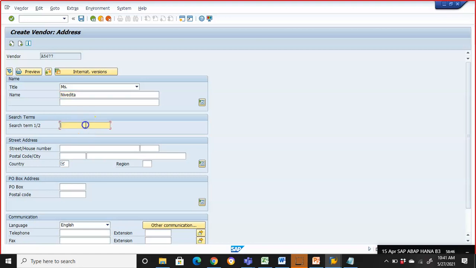Okay, I'm giving it as Nivedita, here I'm giving SAP, and the country is India. Even though there are other fields here, I'm just giving the mandatory fields, without which you cannot go to the next screen. These mandatory fields can also be added or removed by the functional team in the backend, so it might vary from person to person. Just say enter.